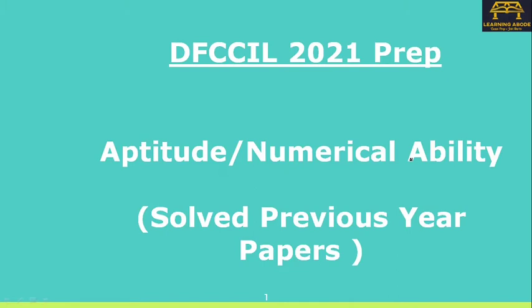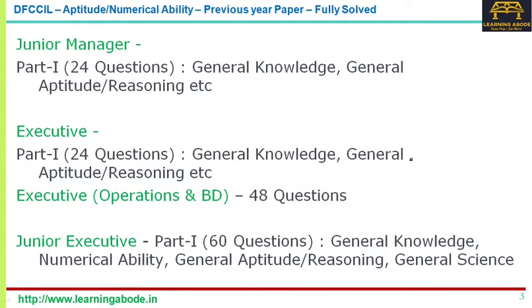In this video, I'll be solving the numerical ability questions from previous year papers of DFCCIL. DFCCIL has announced its latest recruitment for 1074 vacancies across different departments like electrical and civil, and across different levels like junior manager, executive and junior executive.